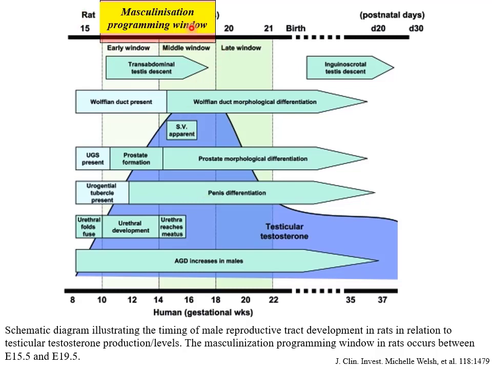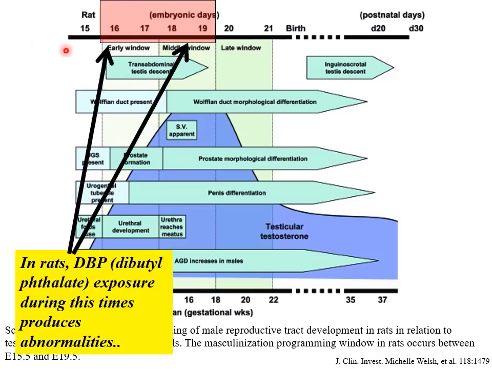It was called the masculinization programming window, between a day about 16 to 19 in the rat, which would correspond in the human to about weeks 10 to 18. And exposure during this period to endocrine disrupting compounds like dibutyl phthalate also induces male reproductive tract problems later on in life.